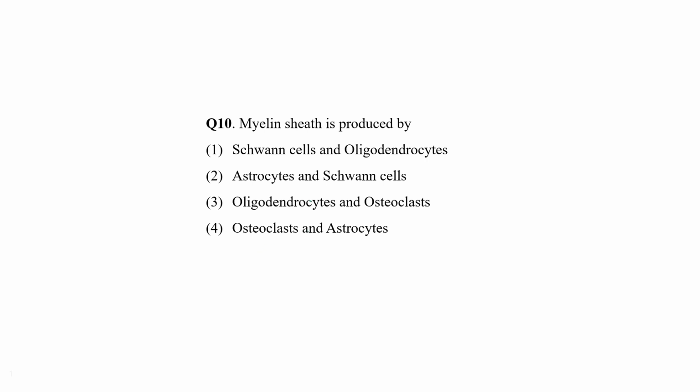So Schwann cell and oligodendrocytes are also involved. While osteoclasts are bone cells, there is no role of osteoclast in myelin sheath production. So Schwann cell and oligodendrocyte is the correct answer of this question. So choice number 1 would be the correct answer.